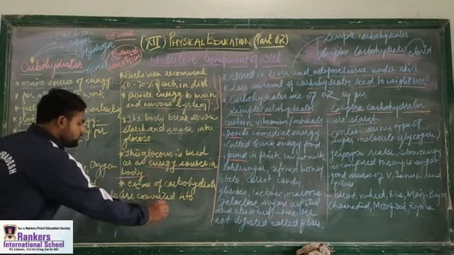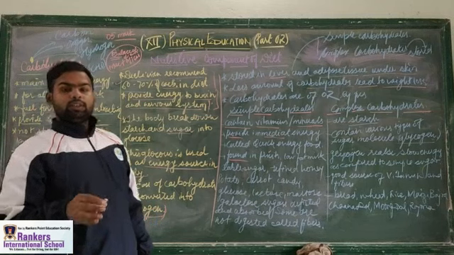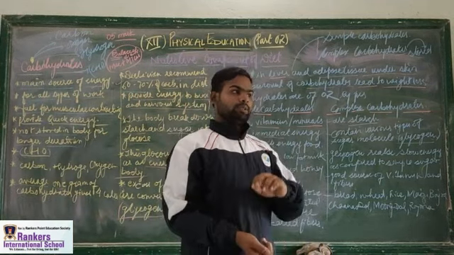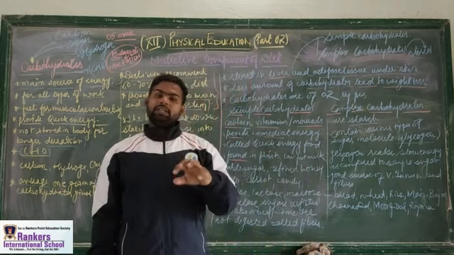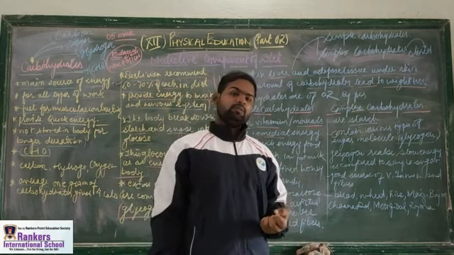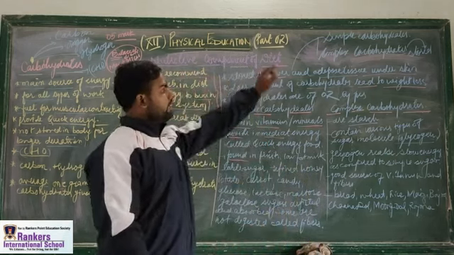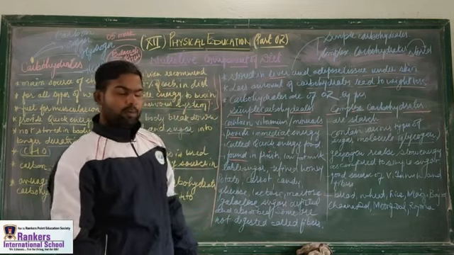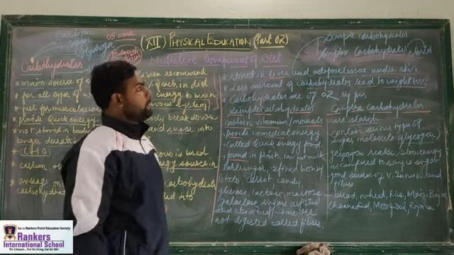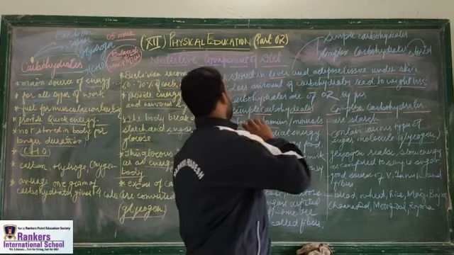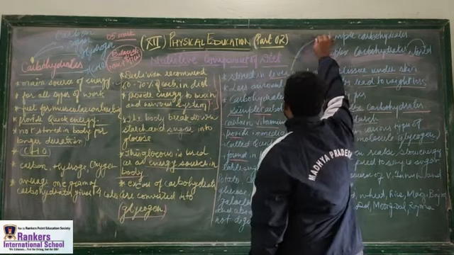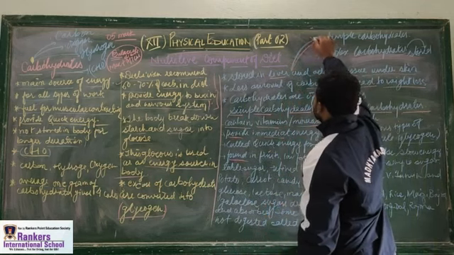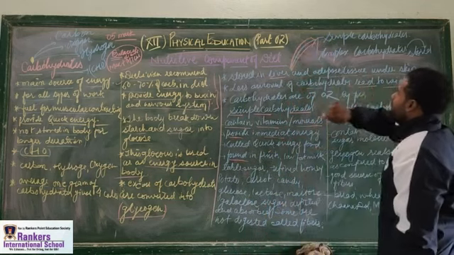Now what is this glycogen? Glycogen is a complex carbohydrate. Got it? And it is stored for a longer duration. It releases energy slower as compared to simple sugar. Now the next one that we have is simple carbohydrate and complex carbohydrate. When I talk about the types of carbohydrate, there are basically two types: simple carbohydrate and complex carbohydrate.